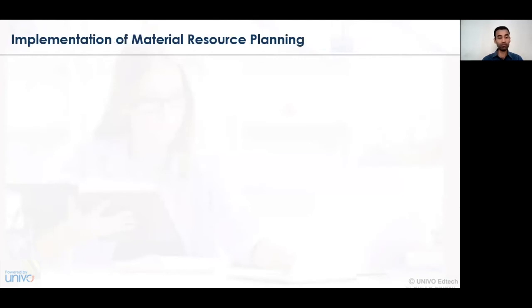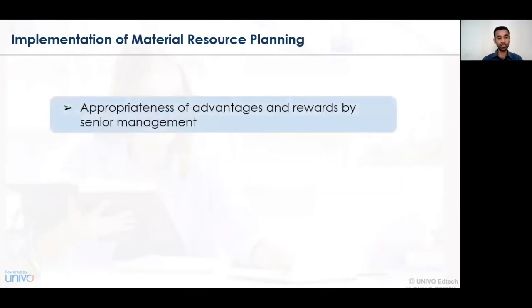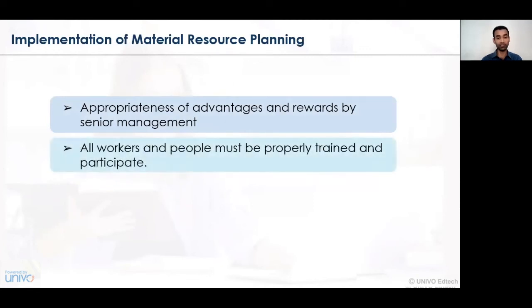Now let's understand how we implement material resource planning. The first and basic essential requirement is the commitment and support of the senior management. The involvement of top level management is essentially required to see that the material resource planning being implemented is effective and foolproof. With this, the planning undertaken at all the stages will be very effective, and accordingly the final product will also be effective and qualitative.